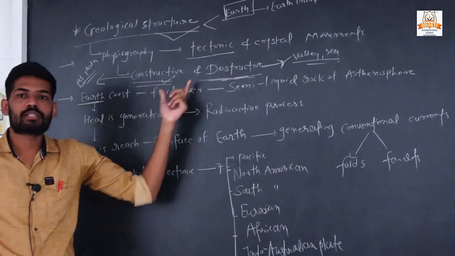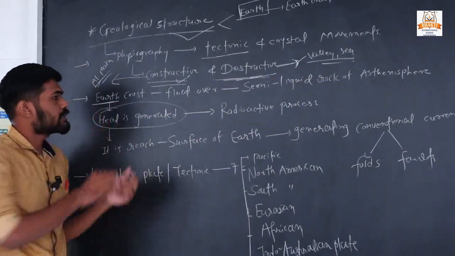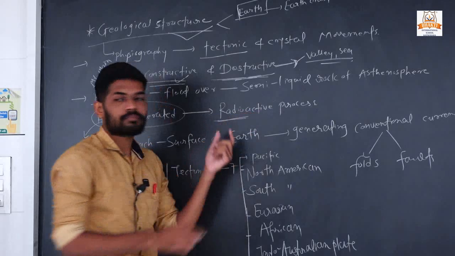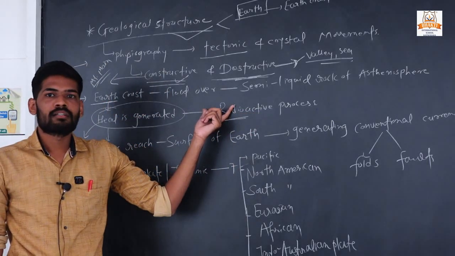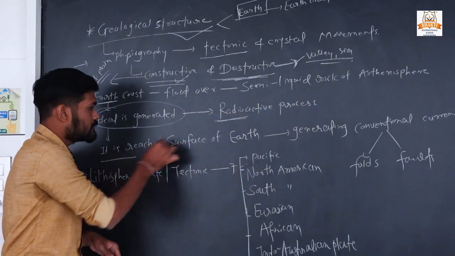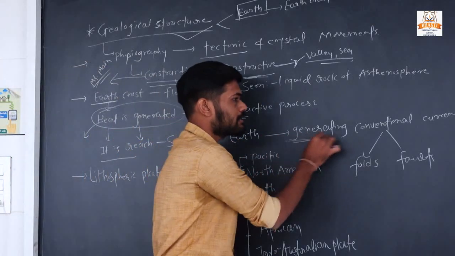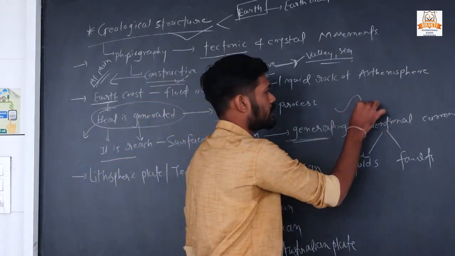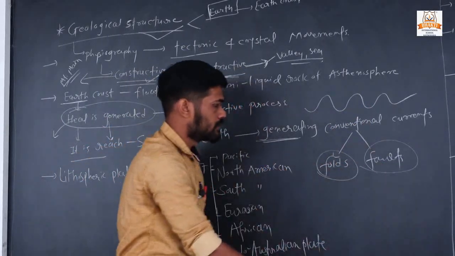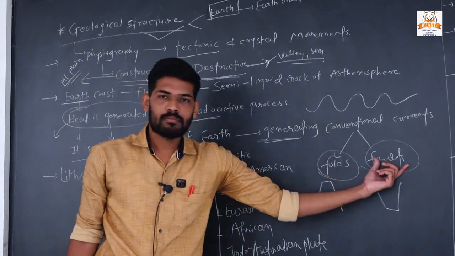Heat is generated inside the earth due to the radioactive process, and this heat reaches the surface of the earth, generating convection currents. This will form faults and faults like that.